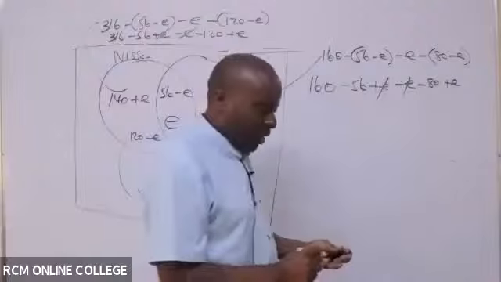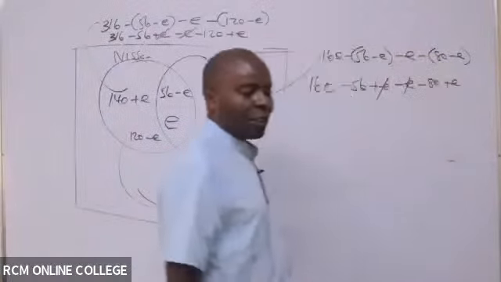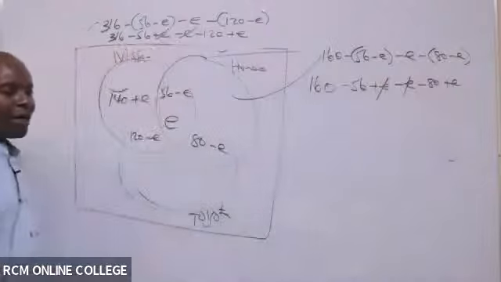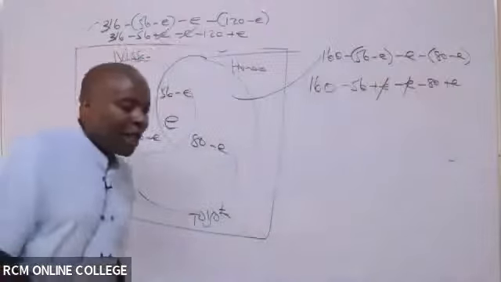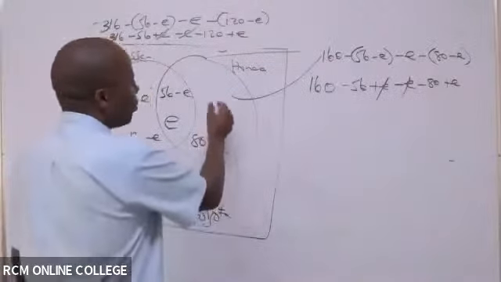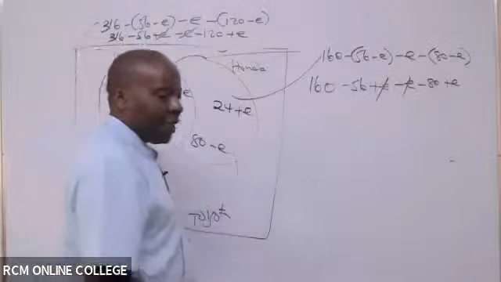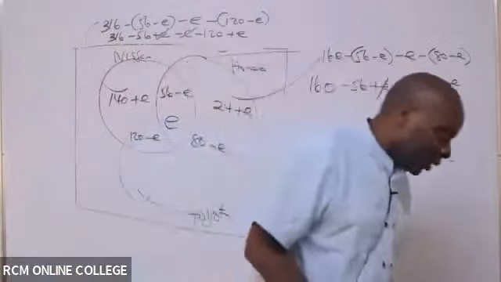Somebody talk to me this afternoon. What do we have here? So according to Linda, it is 24. So it will be 24 plus what here? It will be 24 plus E.